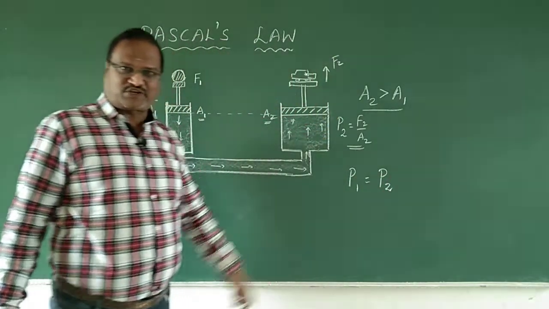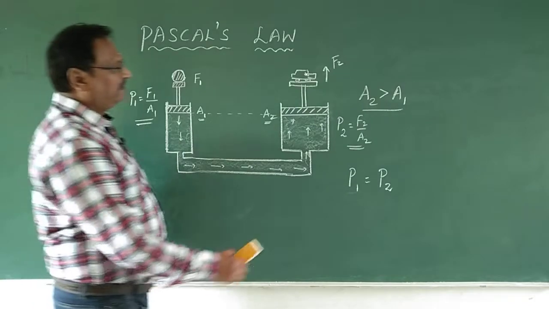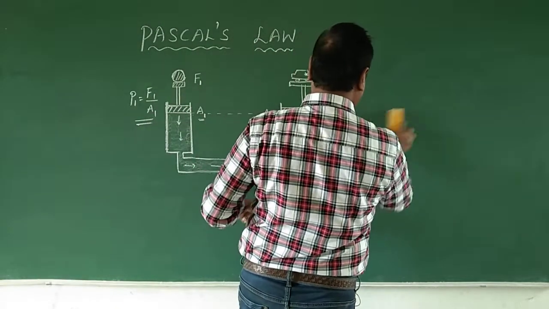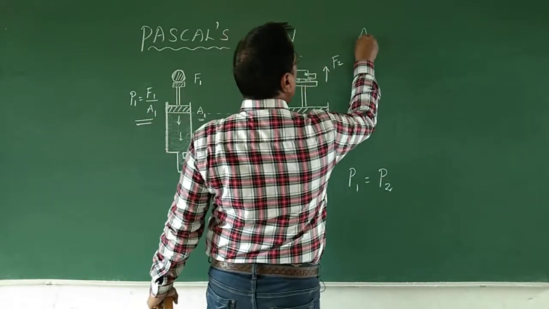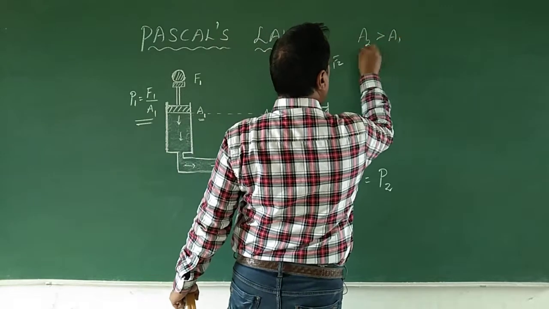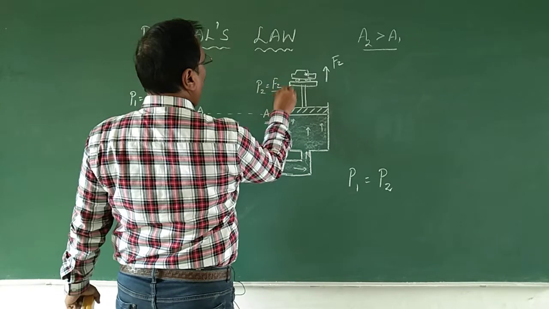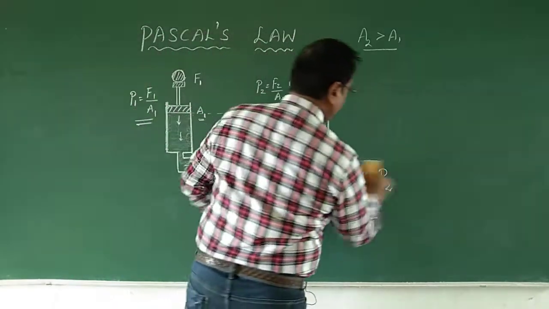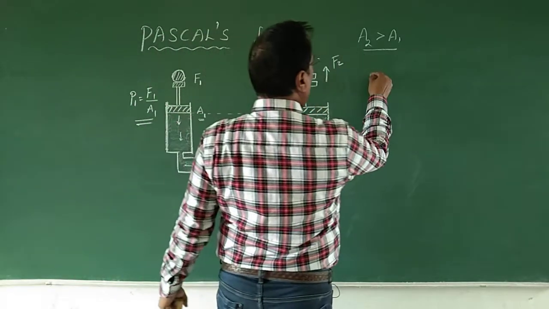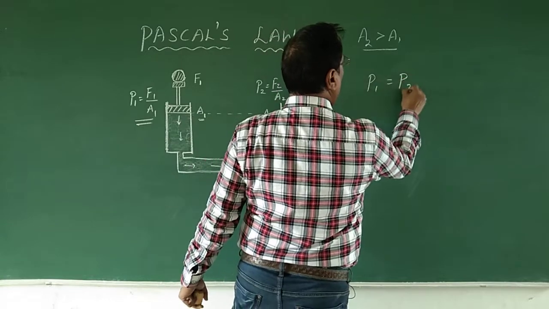So, this is the basic structure, right. Let me write it here carefully, a little bit broader. We know that A2 is greater than A1, and at this point pressure 2 is equal to F2 upon A2. Fine, and we say that pressure 1 is equal to pressure 2.